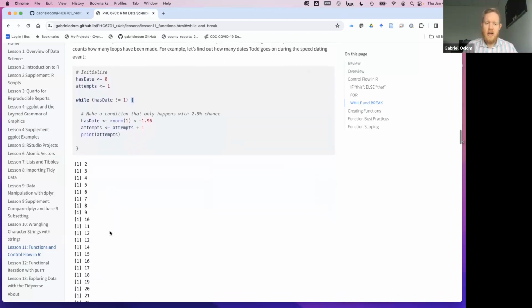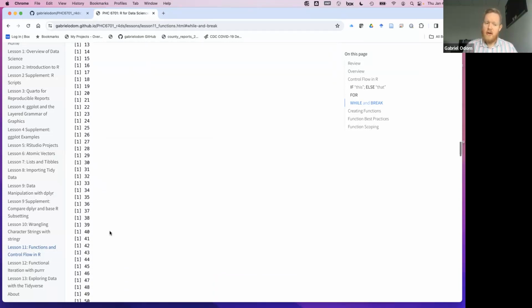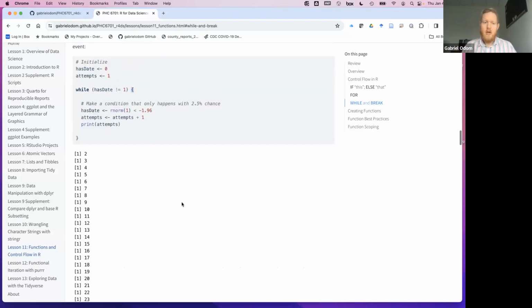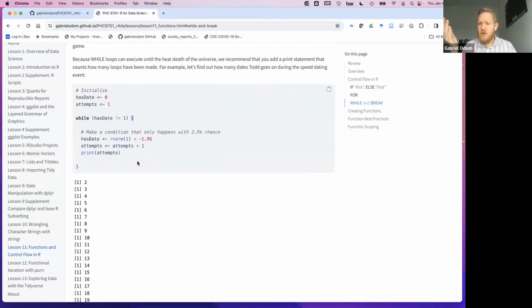So you see here, Todd goes on quite a few dates. He gets up to 60. The while loop repeated 60 times. Now, for you, whenever you run this code, you may get Todd a date just inside 5 dates, okay? Because this is random. This is a random normal condition, okay?